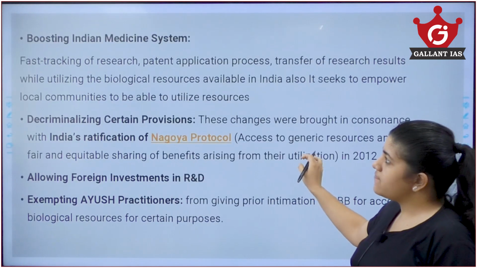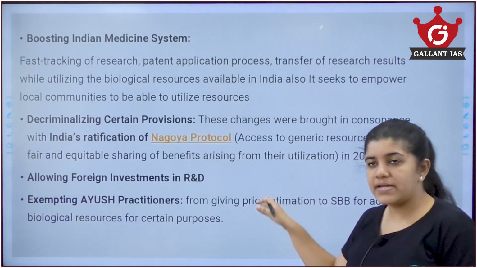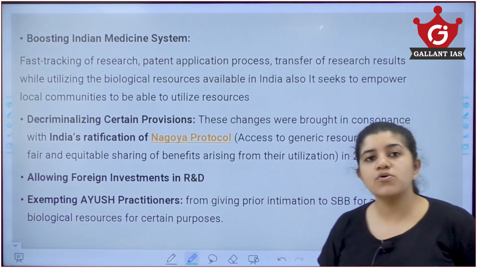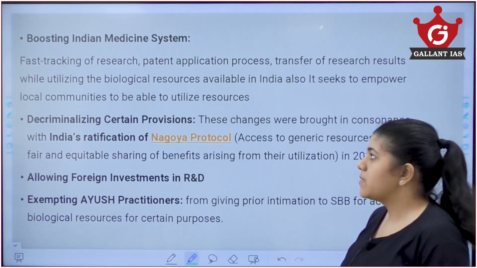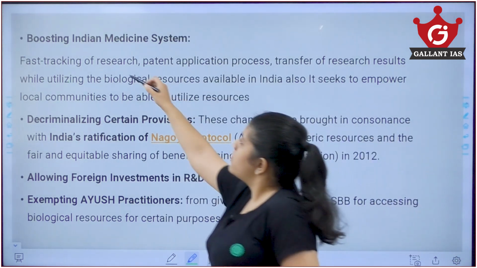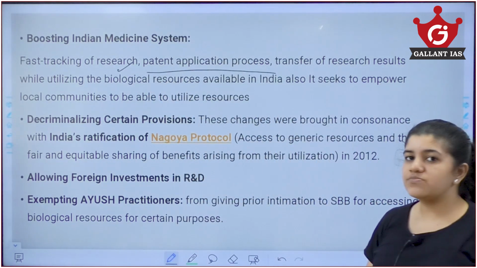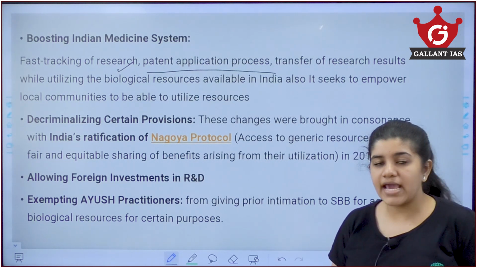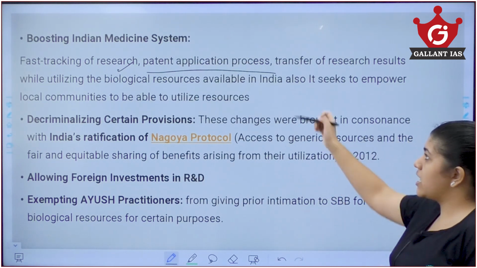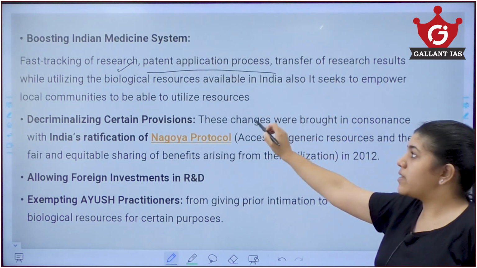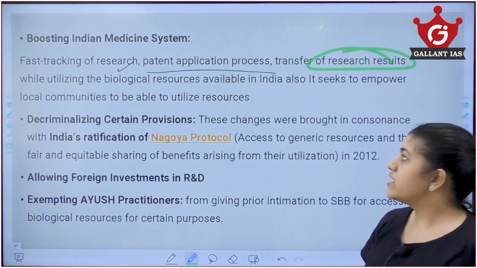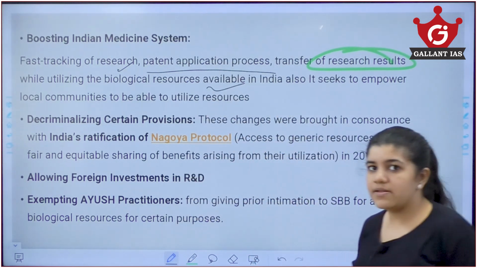Now, let's see the features of what is mentioned in the Amendment Bill. First, this amendment bill aims to boost the present Indian medicine system. It includes fast-tracking of research and the patent application process. We know India is lagging behind the US and China in patent applications, thus to boost them, this is a requirement. And also the transfer of research results while utilizing the biological resources available in India.